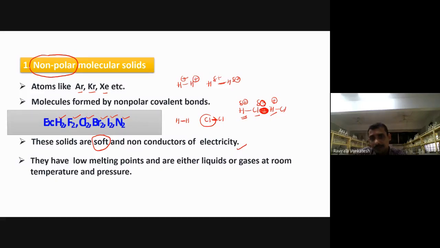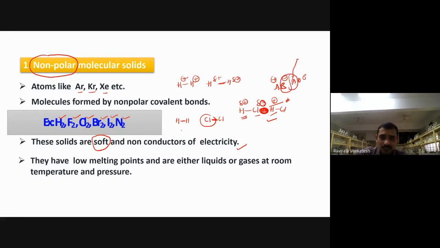That becomes hard in nature. To explain, I have taken this one. HCl is not hard actually, but take any AB, A plus and B minus. Now between B and A, the strong forces will be operating here. Now they get hard in nature.